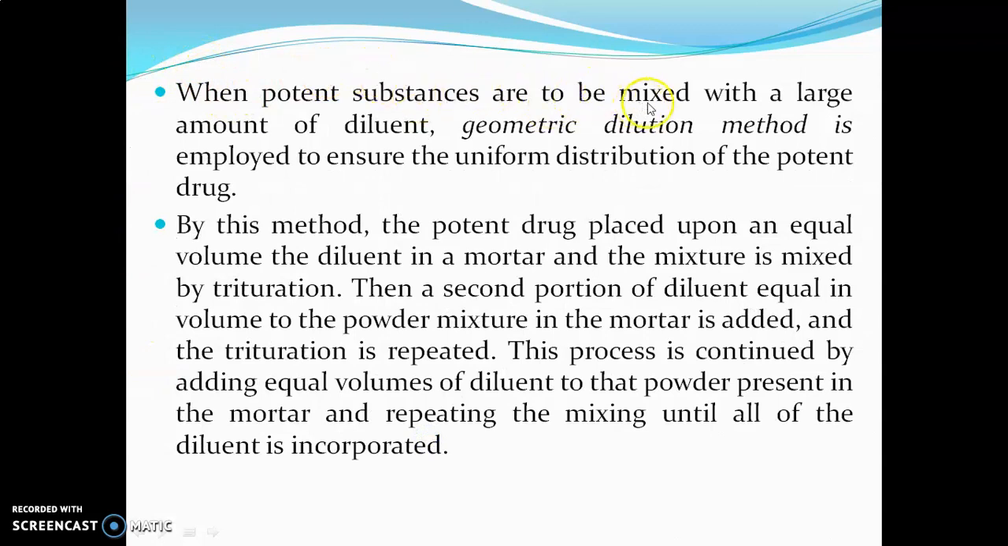When potent substances are to be mixed with a large amount of diluent, the geometric dilution method is employed to ensure uniform distribution of the potent drug. By this method, the potent drug is placed upon an equal volume of the diluent in a mortar and the mixture is mixed by trituration. Then a second portion of diluent, equal in volume to the powder mixture in the mortar, is added and the trituration is repeated. This process is continued by adding equal volumes of diluent to the powder present in the mortar and repeating the mixing until all the diluent is incorporated.